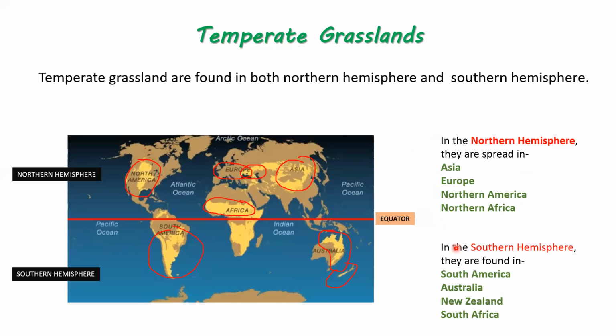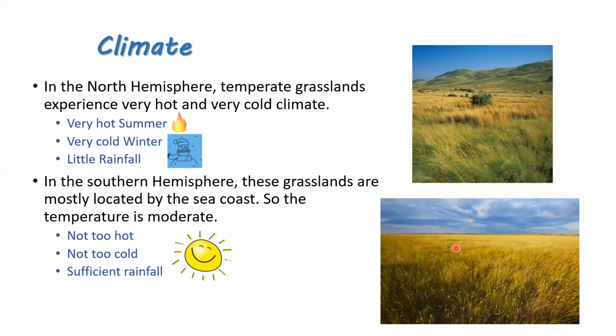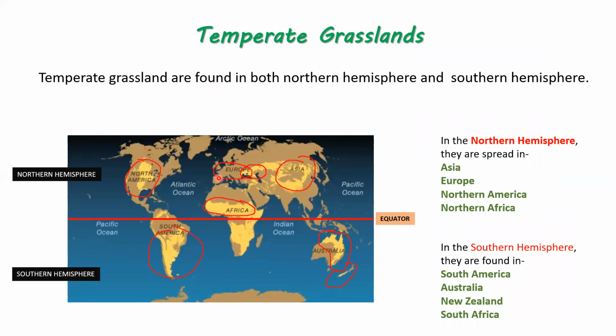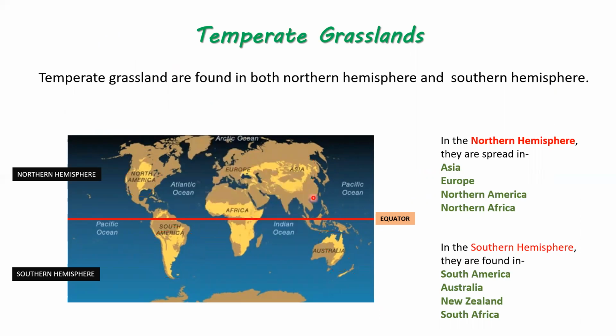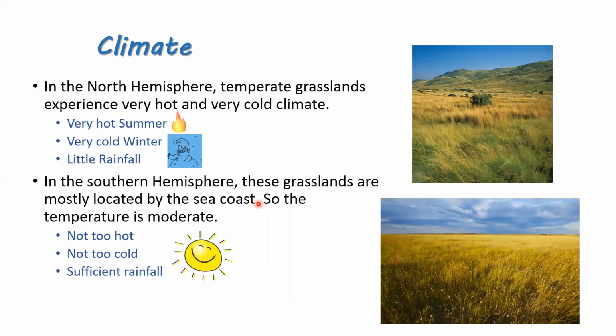Next, the climate. Every time we are reading about climate, one important thing is that there are climatic differences in the temperate grassland areas. In the Northern Hemisphere, that is in this portion, what is the climate? Let's see here. The climate is extreme.